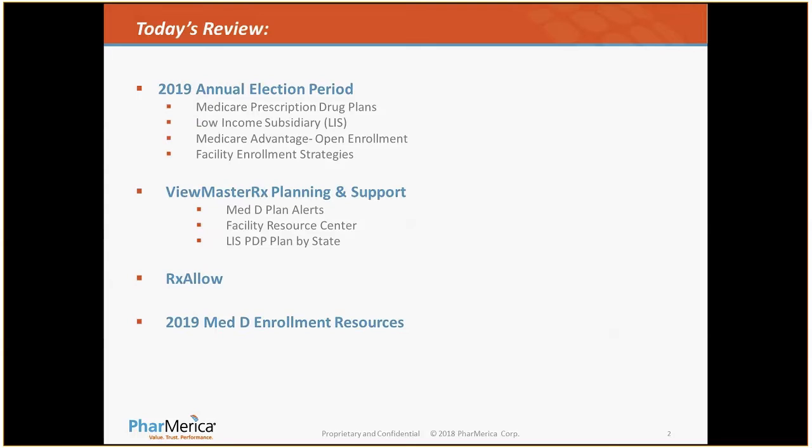Also, PharMerica has an extra tool referred to as RxAllow that I will go into. And finally, the last few slides of this PowerPoint are some websites, tools, and contact information that you want to keep readily available to assist you or assist beneficiaries or the responsible parties in selecting Medicare Advantage plans where they're available, or the regular Medicare Part D plans by specific states.